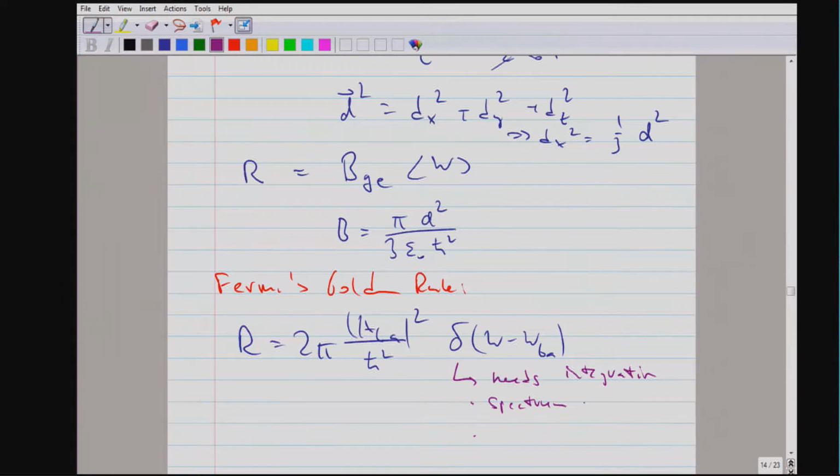And there are two possibilities. You have to integrate over the spectrum of external fields. That's what we just did. The other possibility, which doesn't apply to what we just discussed, is that you have to integrate over a continuum of final states.